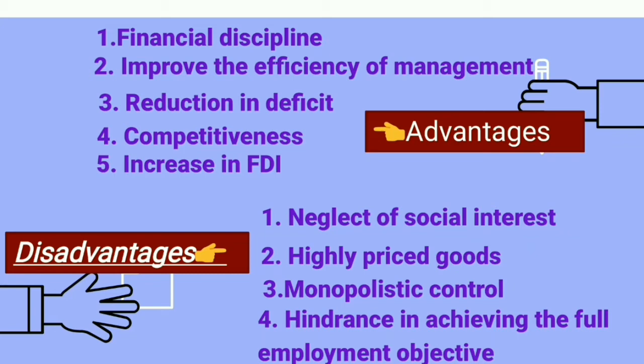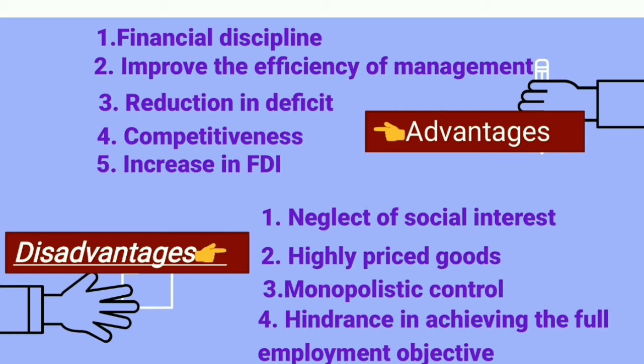Now the companies were not only targeted to produce consumer goods and capital goods. They were all involved and encouraged competitiveness at the domestic level and also the international level. Due to this, FDI increased, meaning privatization provided a strong status to the inflow of foreign direct investment. Other countries also liked to invest in our country because our market was increasing.